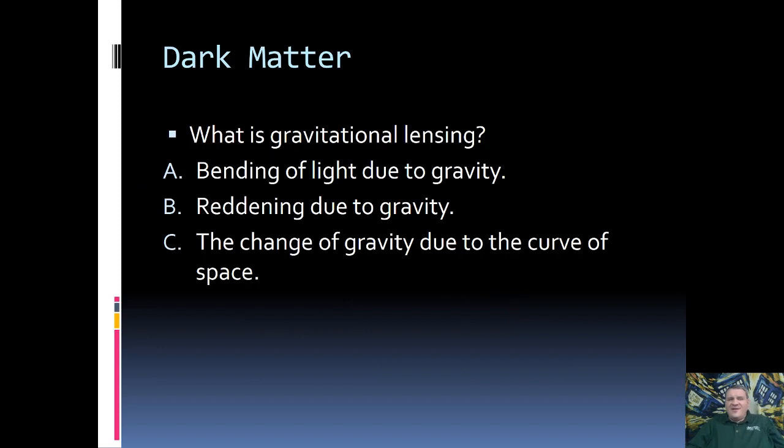All right, here is another question to see if you've been paying attention. What is gravitational lensing? A, bending of light due to gravity. B, reddening due to gravity. C, the change of gravity due to the curve of space. Go ahead and think about it, and we'll discuss it in just a second.